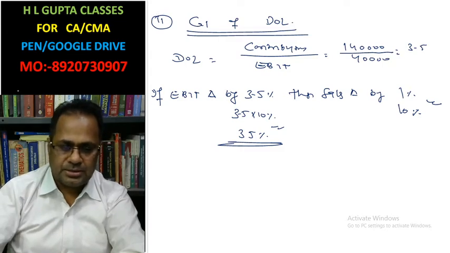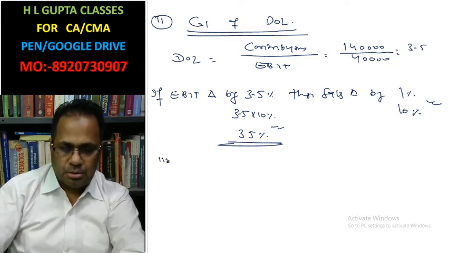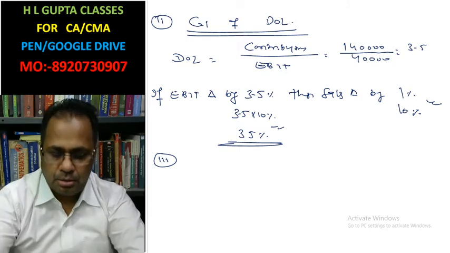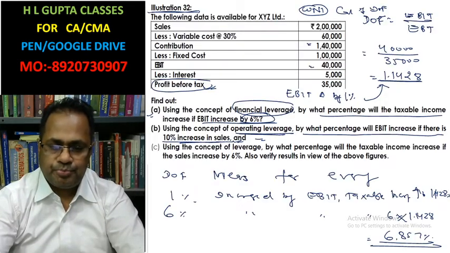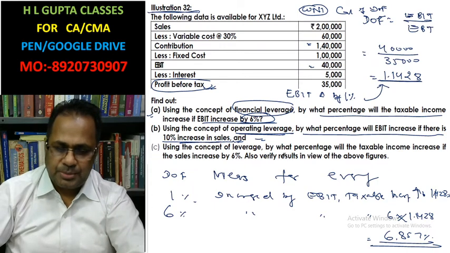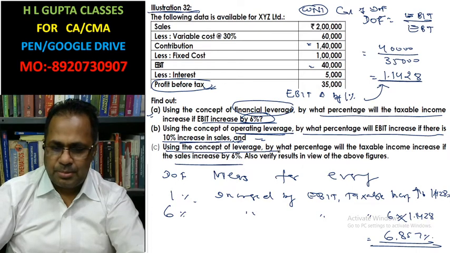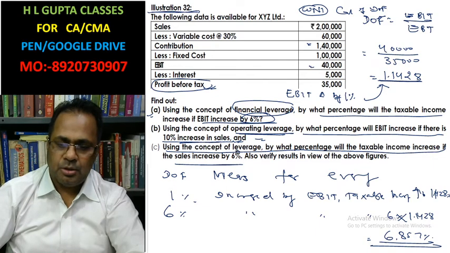Now the third part. Using the concept of leverage, by what percentage will taxable income increase if sales increase by 6%?